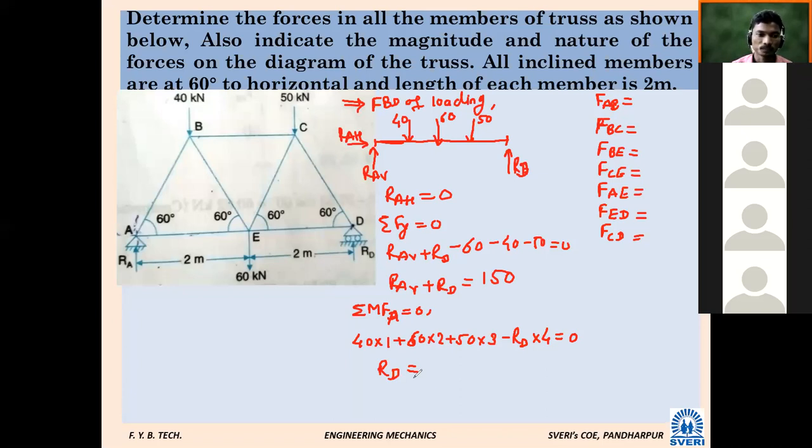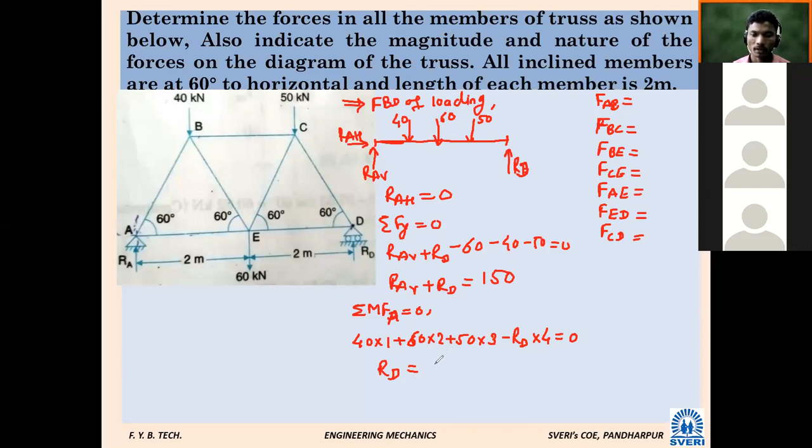Calculate RD. Dividing by 4, RD is 77.5 kilonewton. So is it possible to calculate RAV from equation number 1? Yes.